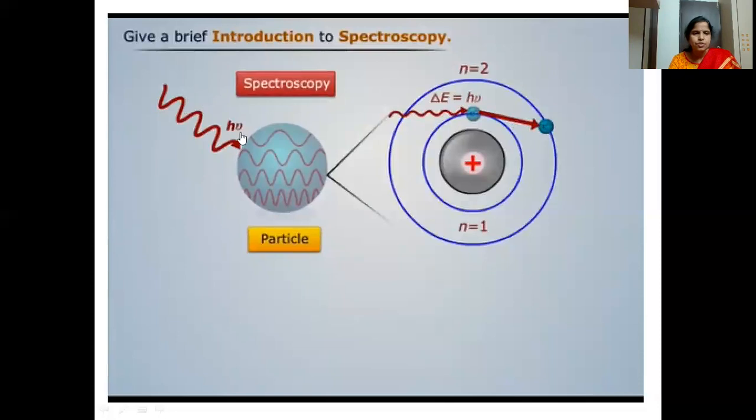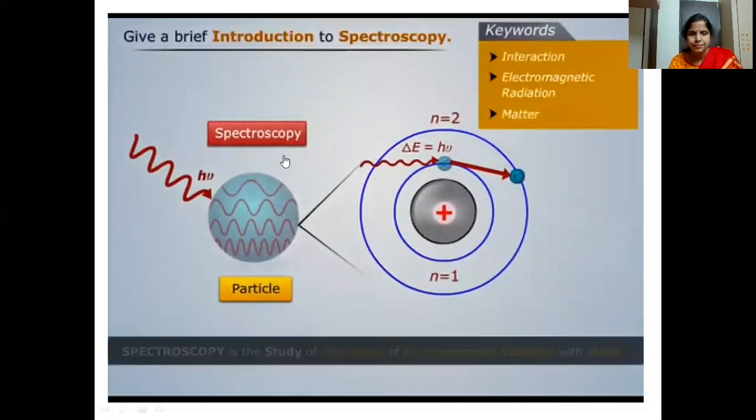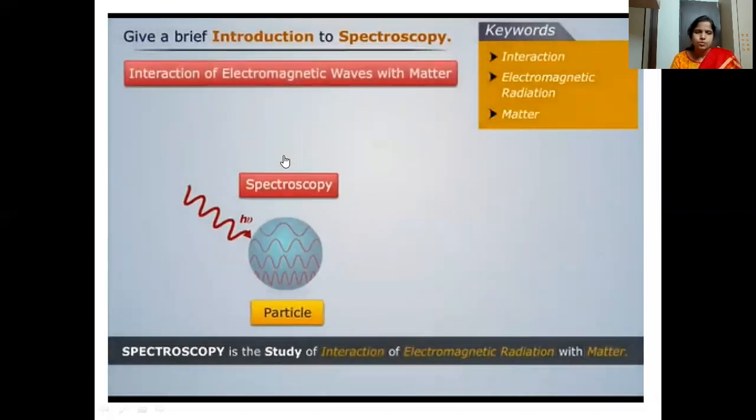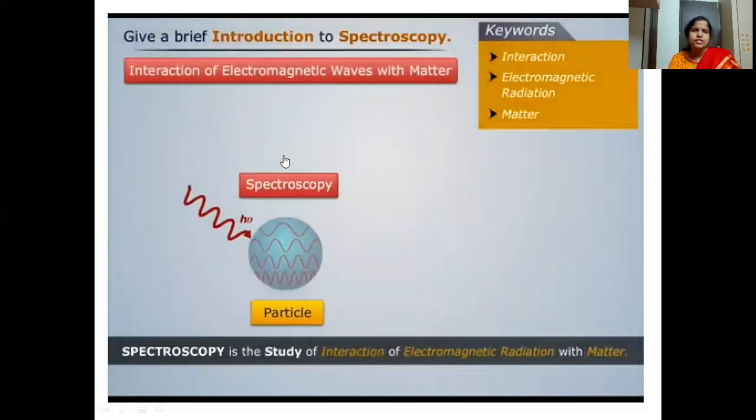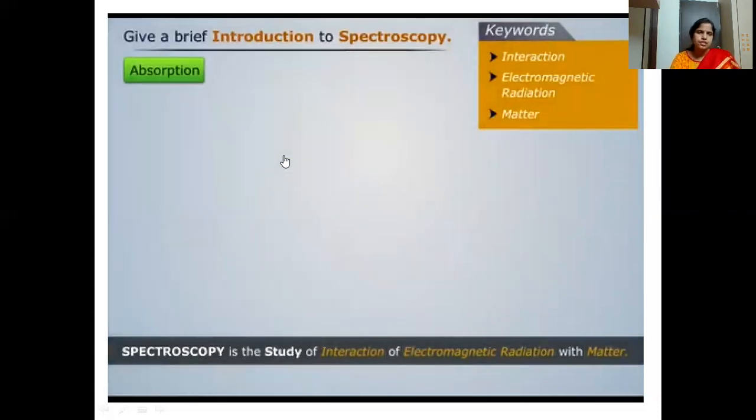That interaction of the light with the sample is known as spectroscopy. Spectroscopy is the study of interaction of electromagnetic radiation with matter. Here the interaction takes place between EMR, that is electromagnetic radiation, and the matter. It may be either absorption type or emission type. So first we'll see the absorption.